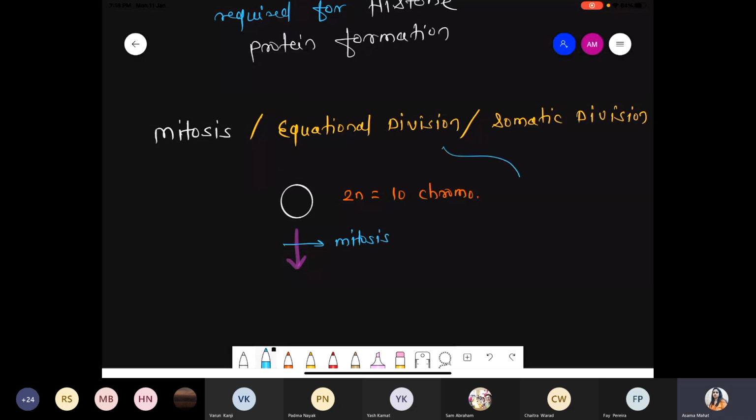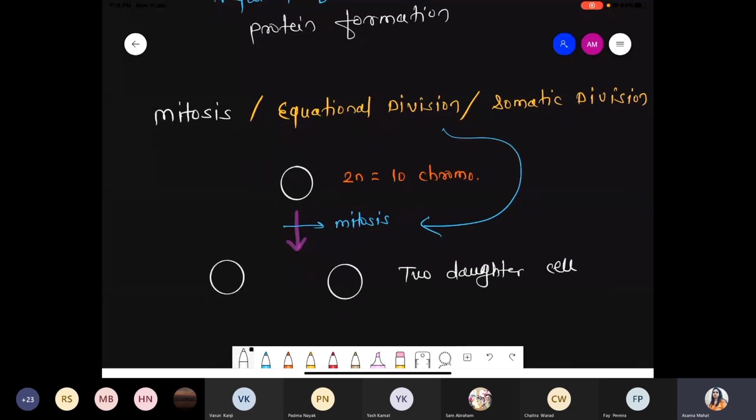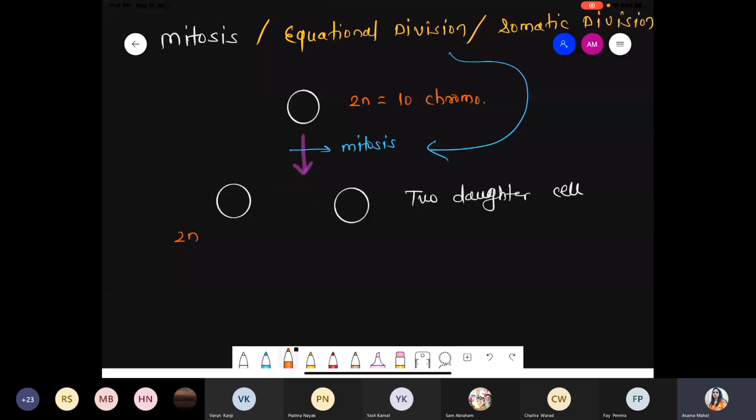Now that cell is committed for the mitosis process. And the mitosis process, these are also called the equational division. It means that after the mitosis process, now there is a formation of two daughter cells. Obviously. Now there is a formation of two daughter cells, and both the daughter cells are diploid in nature, 2n, 2n, and the number of chromosomes remains the same, that is only 10, 10.